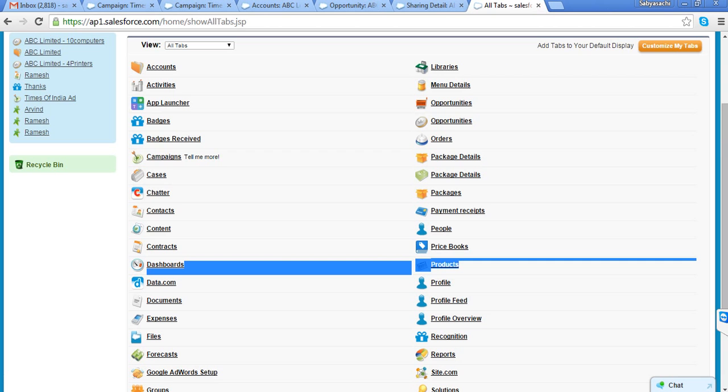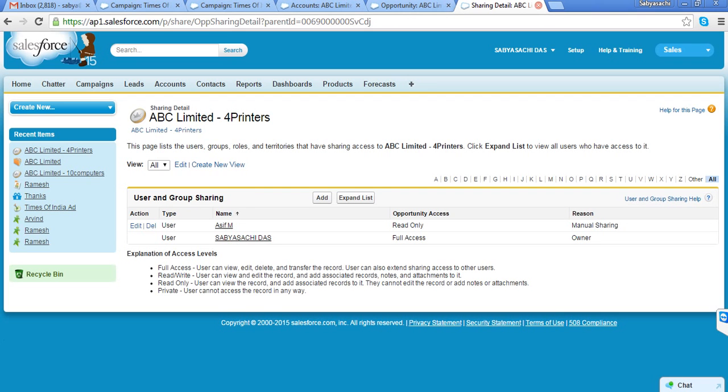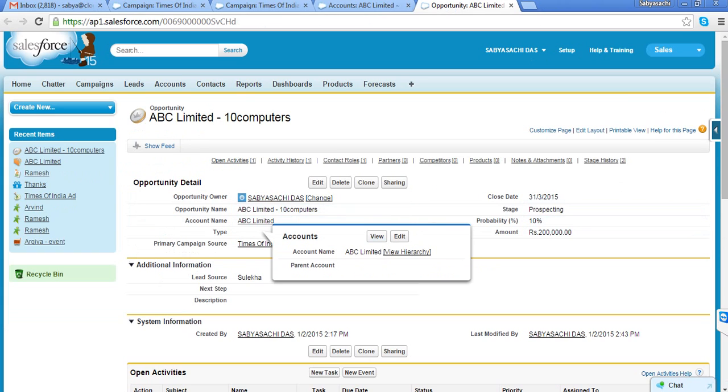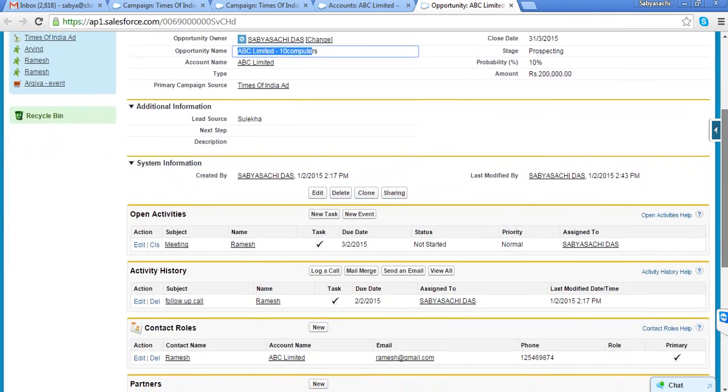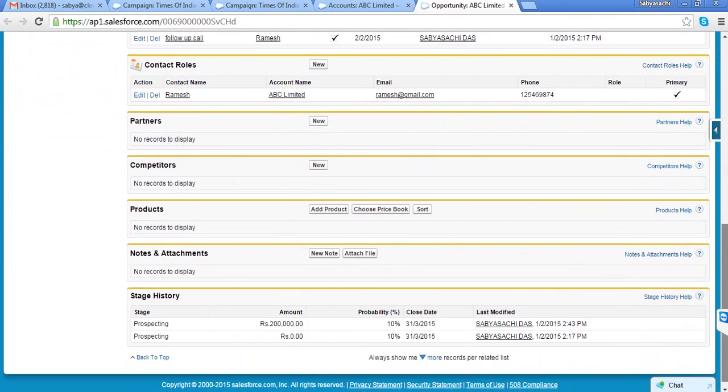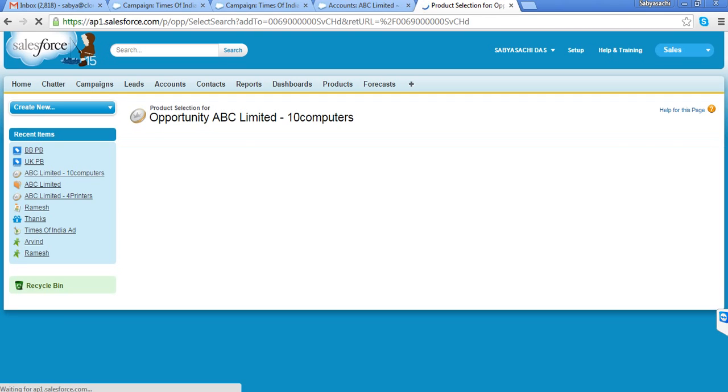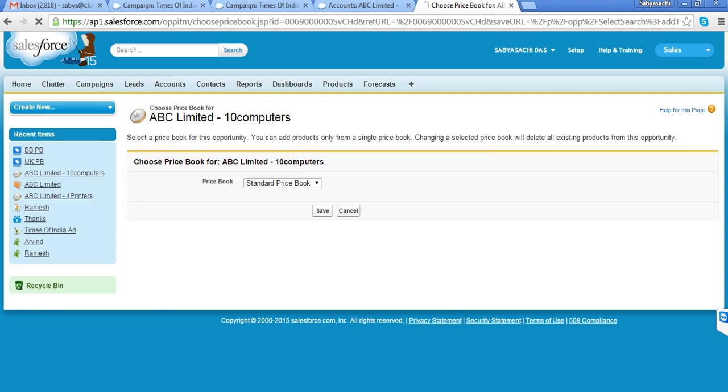Now again I will go back to my sales process, where I am going to sell these products to this ABC Limited because they are looking for 10 computers. So I will go and sell products. When I am going to add products here, the system is a little confused. System is saying, boss, you have so many prices, from which price book should I select the price? So I can tell this price book, boss, it is in UK, so select UK price book.